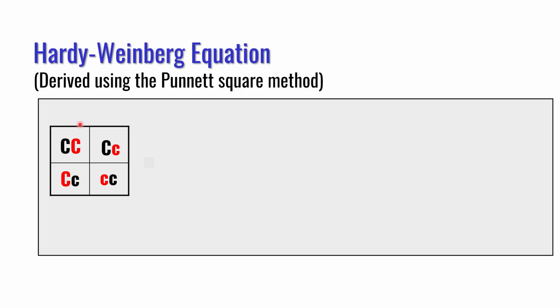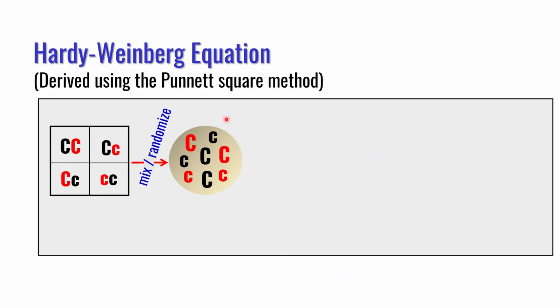So this is from a monohybrid cross. This is the possibility of genotype in an individual case. But if you look at the countryside or in a wide population, these alleles will be mixed and randomized. So this is in the population.